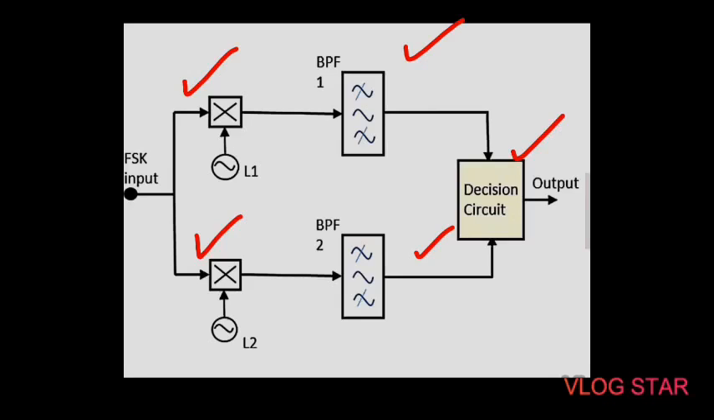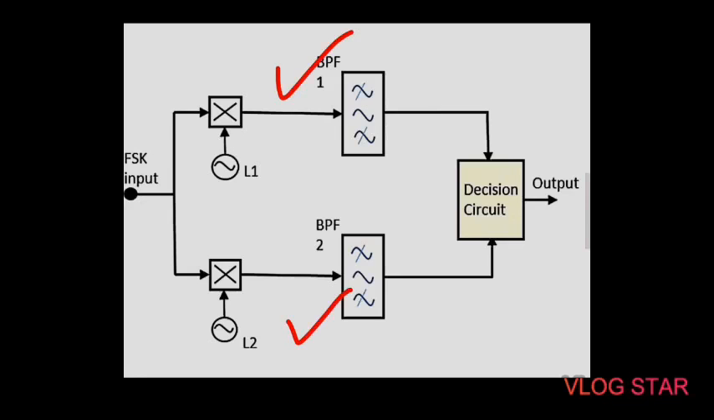So here the FSK signal input is given to the two mixers with the local oscillator circuits. Then these two are connected to the two band pass filters. This is band pass filter 1 and band pass filter 2. This combination acts as a demodulator, and the decision circuit chooses which output is more likely and selects it from any one of the detectors.